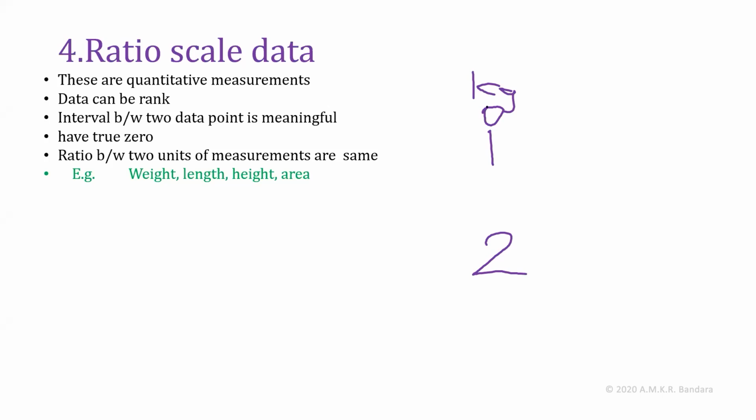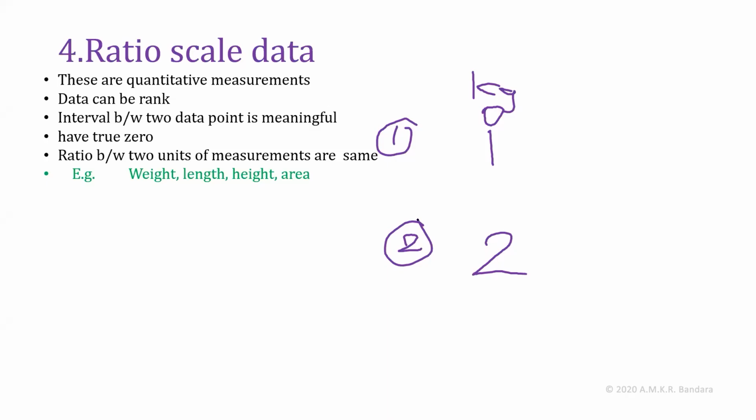But in weight, we don't feel any weight when it is 0. Then the data can be ranked. We can give first rank here, second rank here. We can rank, and we have a true zero value as I explained, and the ratio between two units of measurement is the same.